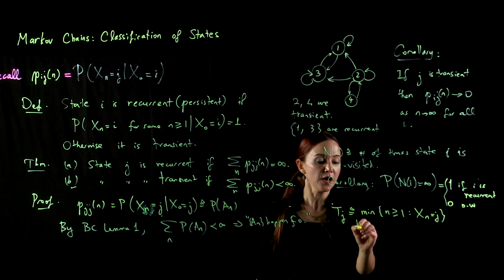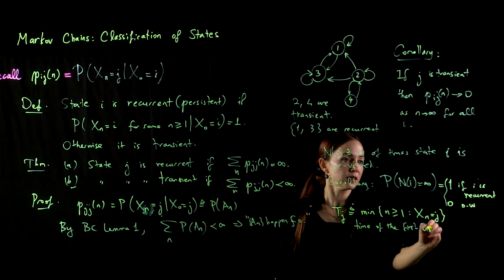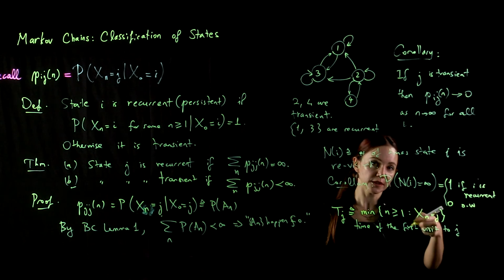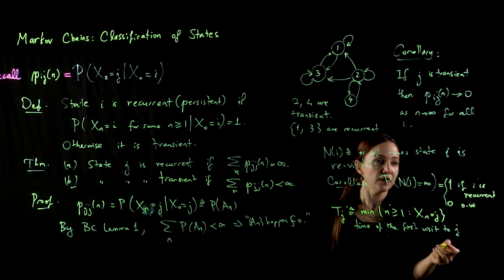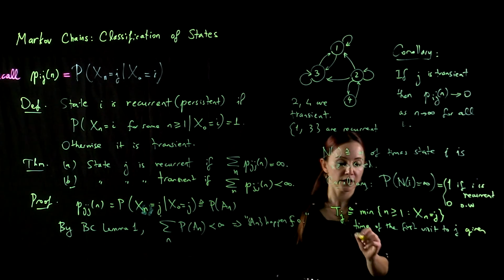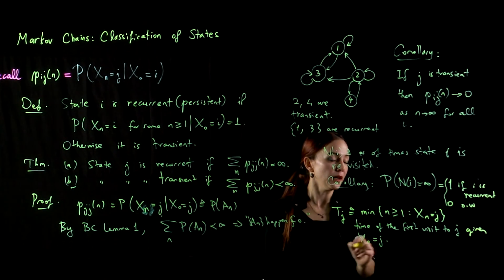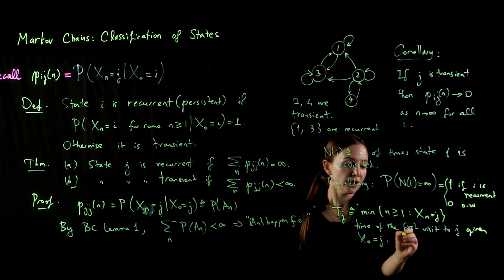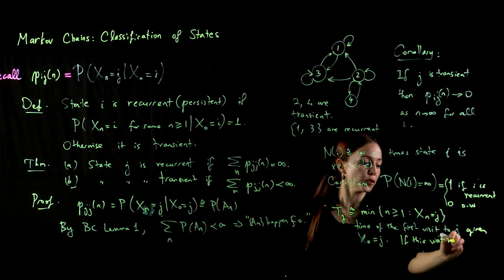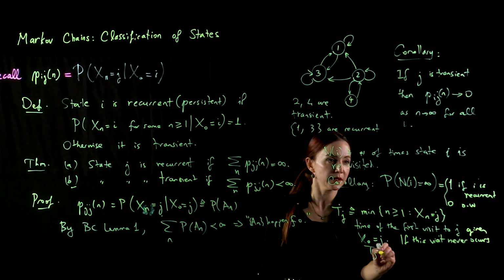This is the time of the first visit to j, given that I started in state j, given X0 is j. Now, of course, if this visit never occurs, we can set T_j as infinity.